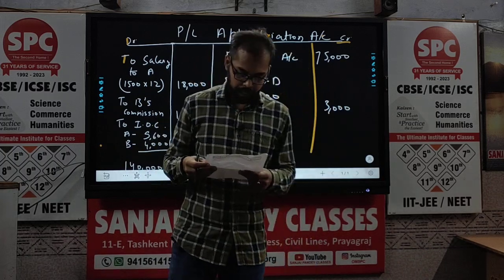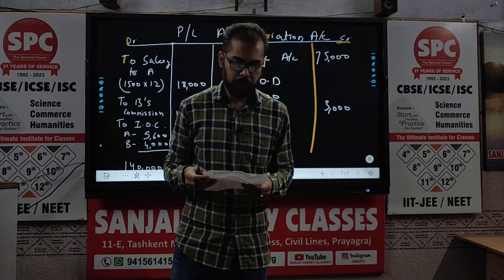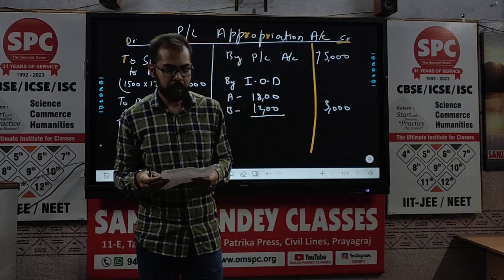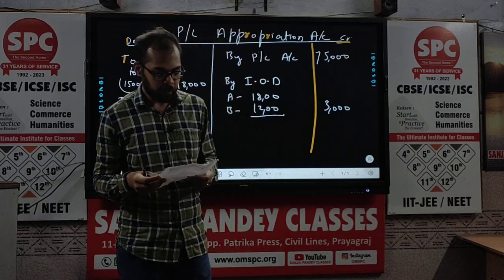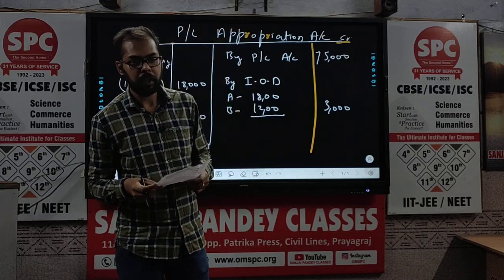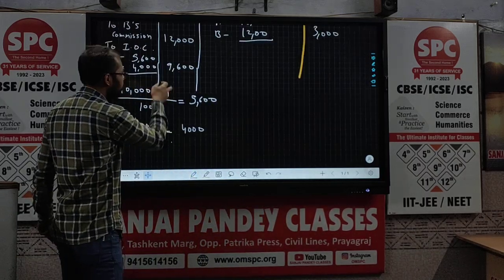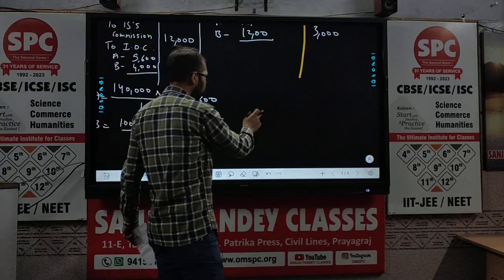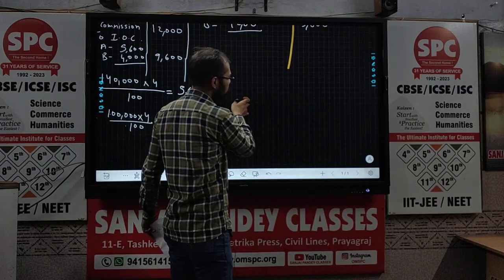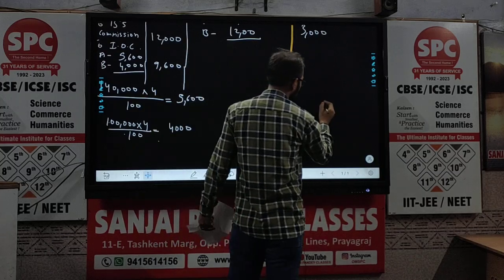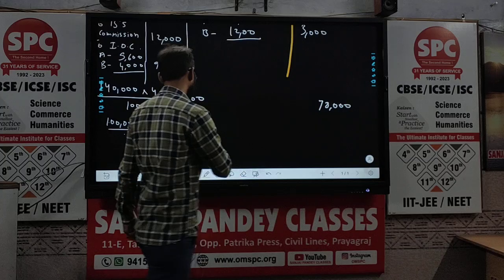Now let's check whether anything is left in the question. So now our question is almost complete, there is nothing left. So now let's calculate the balance and find out the divisible profit, and let's distribute this divisible profit between A and B. So let us quickly calculate that. So here we have rupees 75,000 plus 3000, that means we have 78,000. For total we have 78,000.